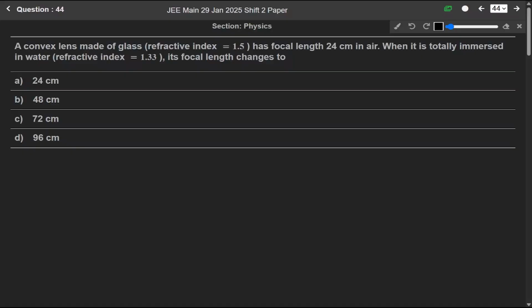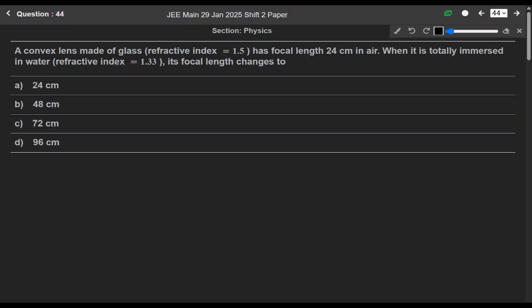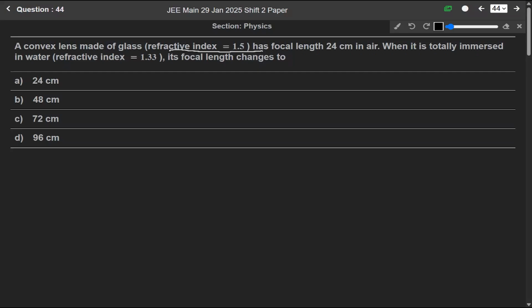Now question number 44. A convex lens made of glass, refractive index is given as 1.5, has focal length 24 centimeter in air. When it is totally immersed in water. Okay, at first it is in air and then later on it is immersed in water. So first talk about the air case.